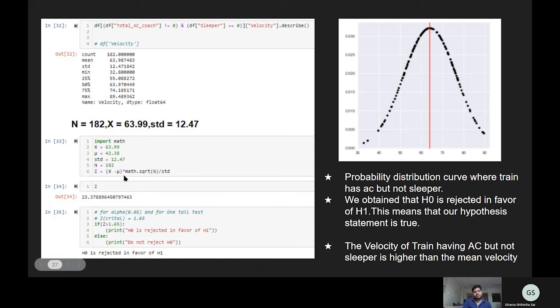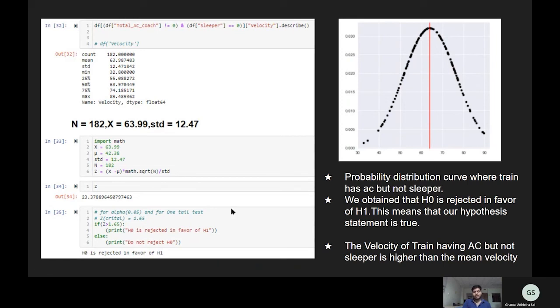Now the z is 23.37. For this, we have to find z critical. Since we have taken alpha 0.05, that is 5%, z critical is 1.65. For this case, H0 is rejected in favor of H1.